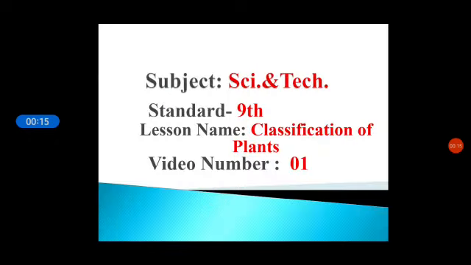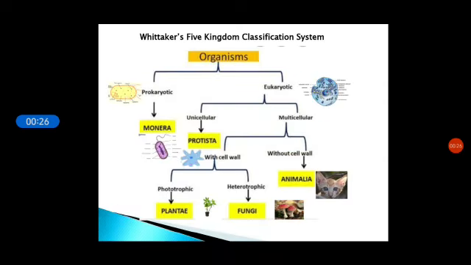Today we are going to learn lesson number 6, classification of plants, from subject Science and Technology part 2, video number 1. But before moving forward, let us revise how all the organisms are classified. All the organisms are classified into five kingdoms. This system of classification was proposed by the scientist Whittaker. He classified the organisms based on the type of the cells of which organisms are comprised, that is prokaryotic and eukaryotic. All the prokaryotic organisms are included in the kingdom Monera.